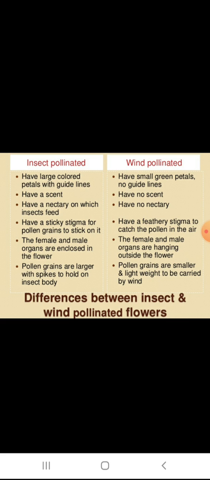In insect-pollinated flowers, the female and male organs are enclosed in the flower. Here, in wind-pollinated flowers, the female and male organs are hanging outside the flower. Pollen grains are larger with spikes to hold on to the insect body. Here pollen grains are smaller and lightweight to be carried by wind. These are the differences between insect and wind pollinated flowers. So the transfer of pollen grains from anther to stigma may be by insects, or by wind, water, etc.